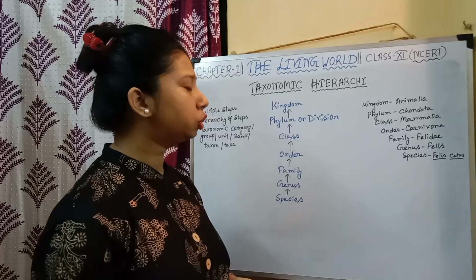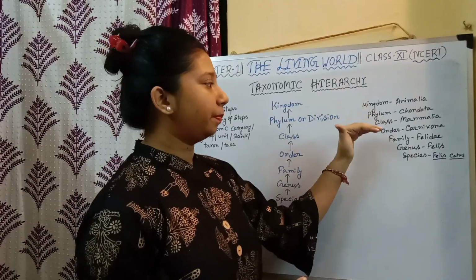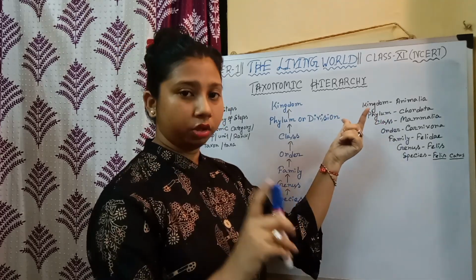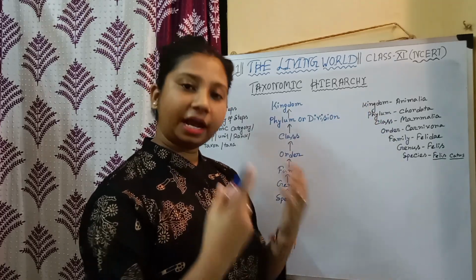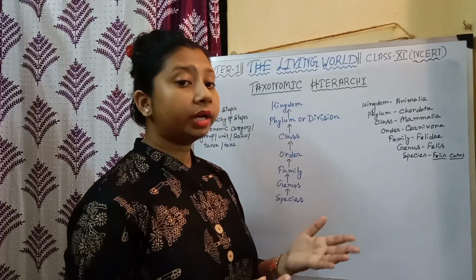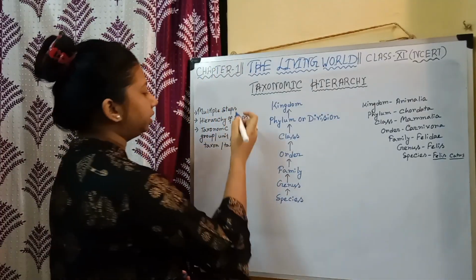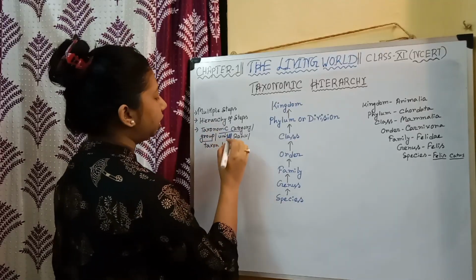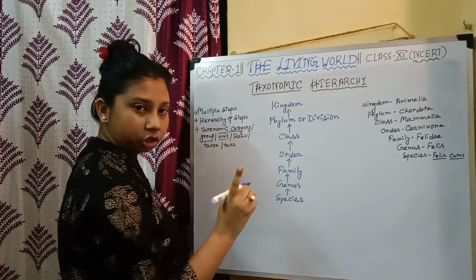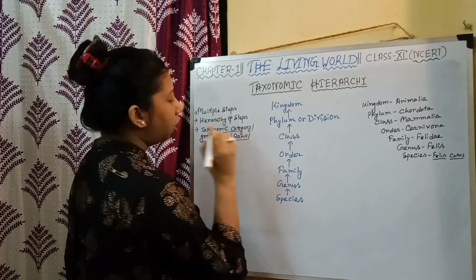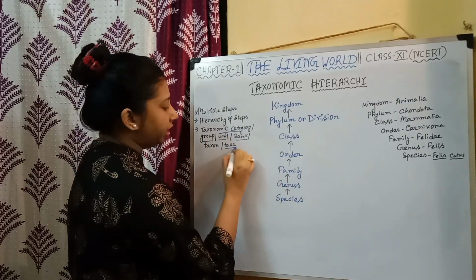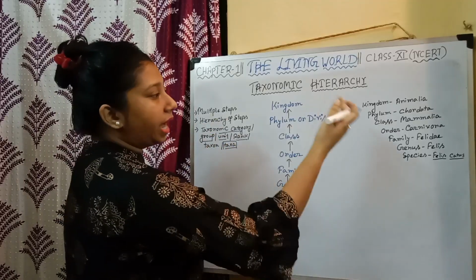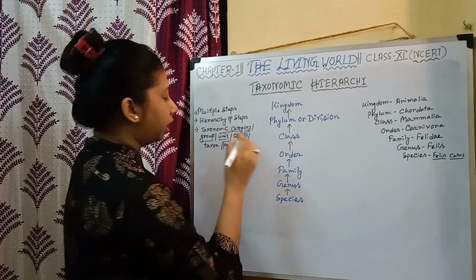Each step is called a category, or we can call it a taxonomic category. We can also call it a group, or a unit of classification, or a rank, or taxa. You know the term taxa, right? We can also call these a taxon.